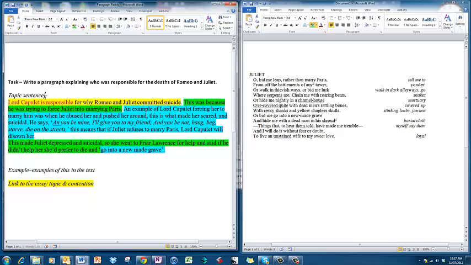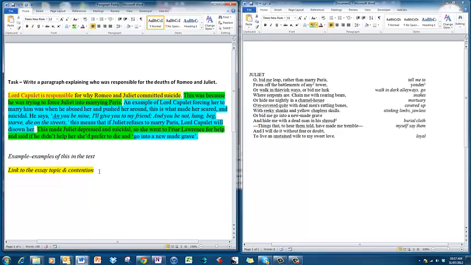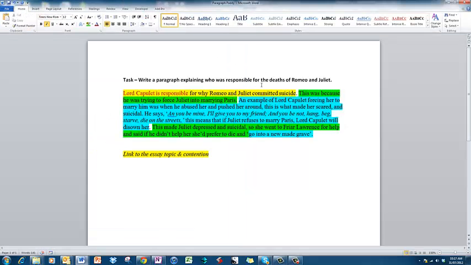So I'm going to pull it together, and we've changed Paddy's paragraph not very much, because he wrote it very well in the first place, and we now have a magnificent paragraph from Patrick on who is responsible for the death of Juliet. Thanks, Paddy.